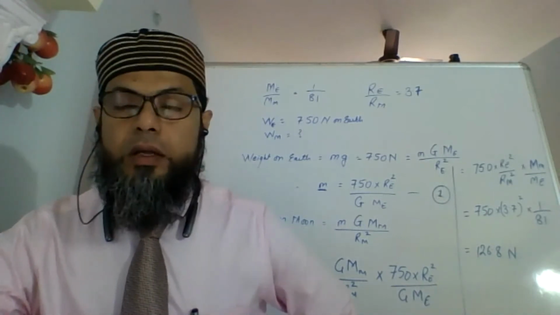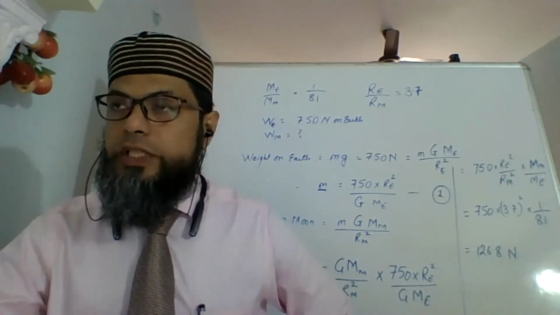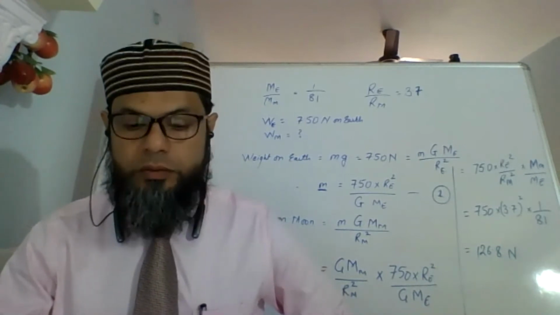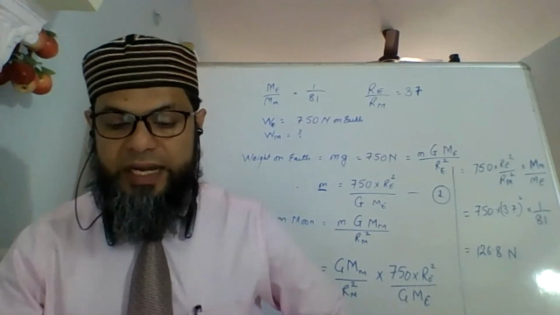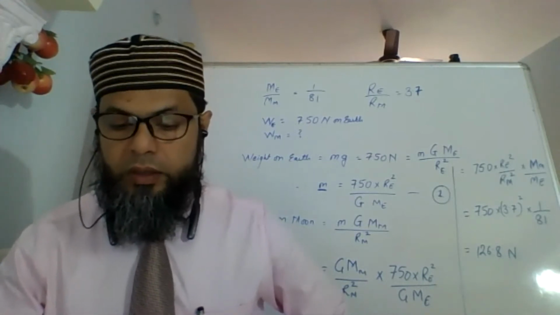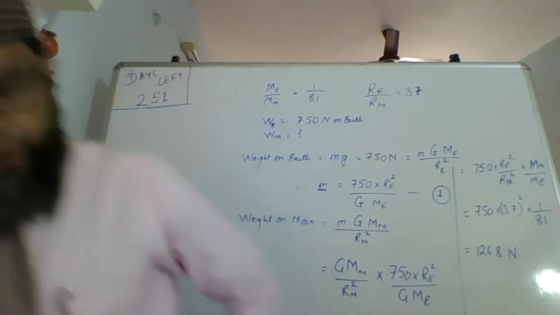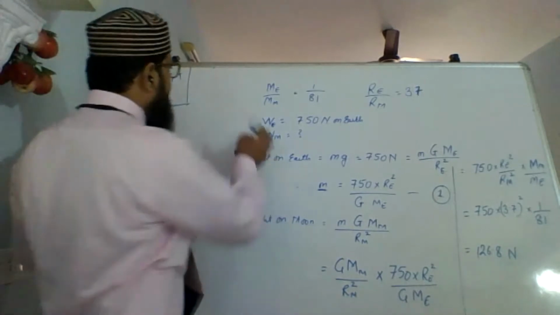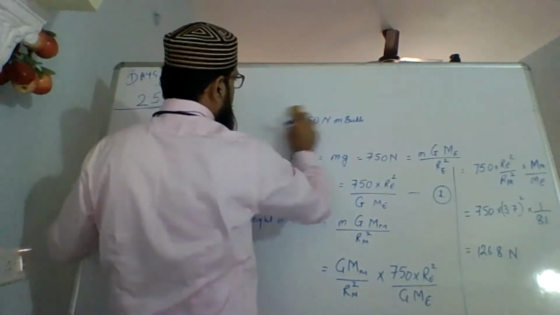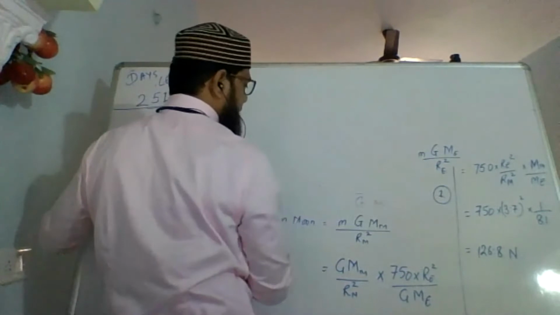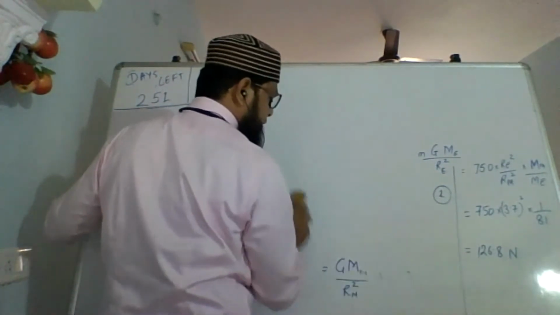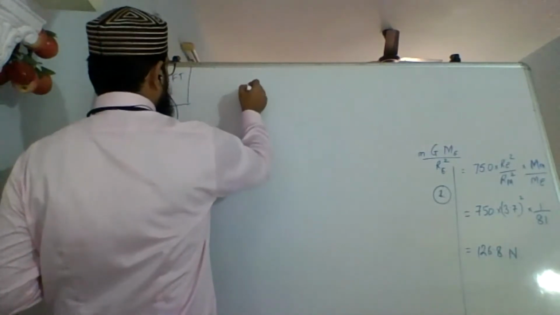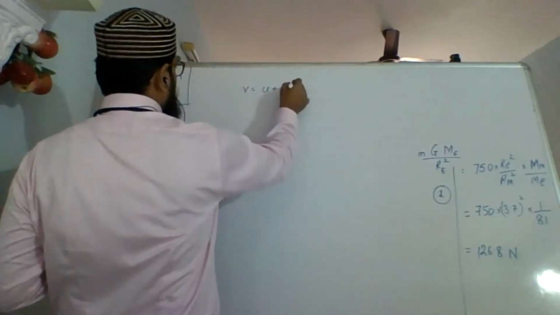So here, Newton's three laws that you had learnt last year. V equals U plus AT, isn't it? Yes, sir. So here U is going to be 0, and A, that is acceleration, will be due to gravity. So let's first write down the earlier three laws that you know. V equals U plus AT.